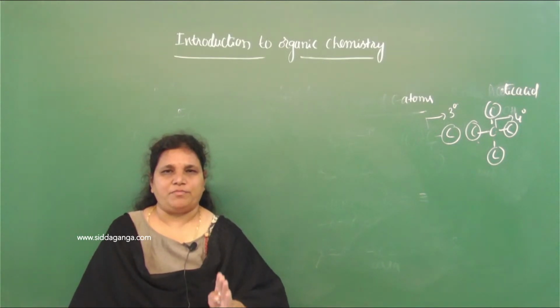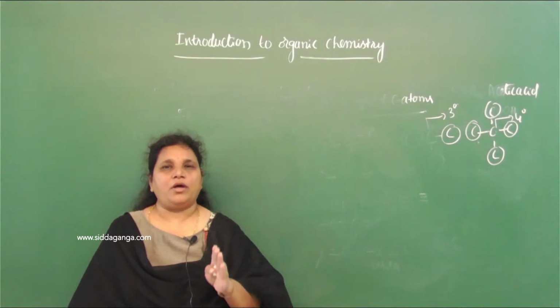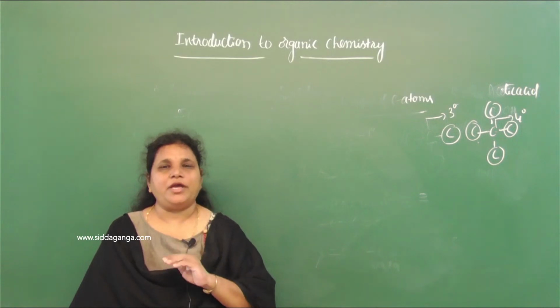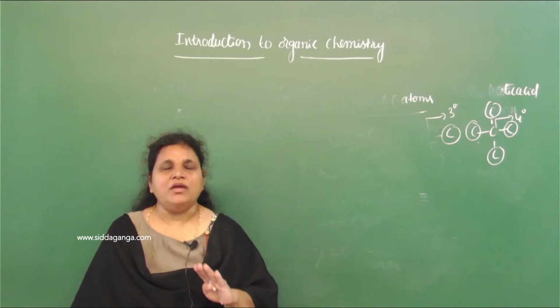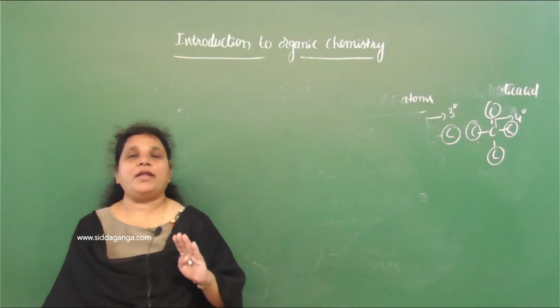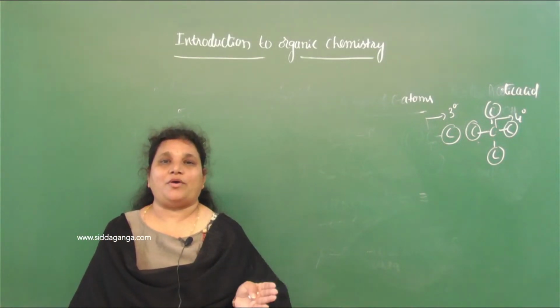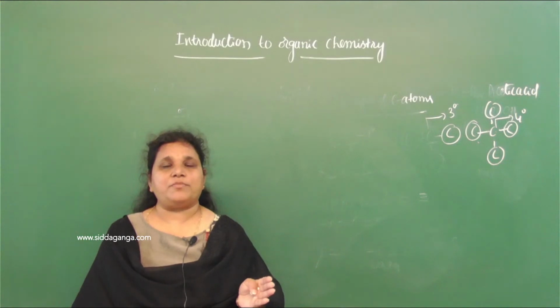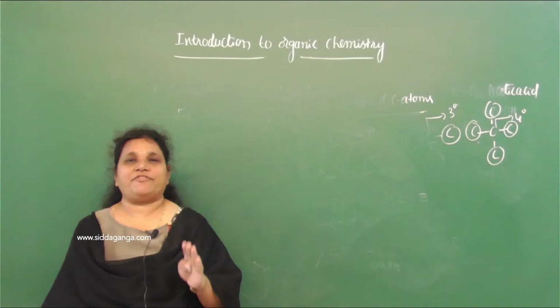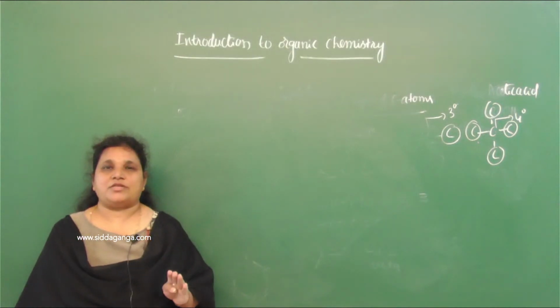Remember this, very important. All ionic compounds are inorganic, no doubt, and those ionic compounds do not give a geometrical shape, whereas all inorganic compounds are not ionic. Ella inorganic compounds na now ionic anta helakagalla, but ionic compounds are definitely inorganic in nature.